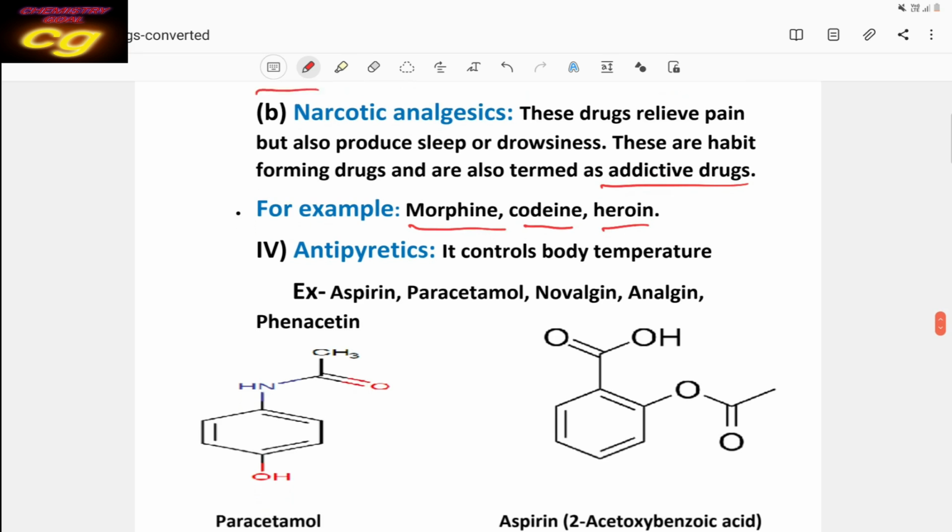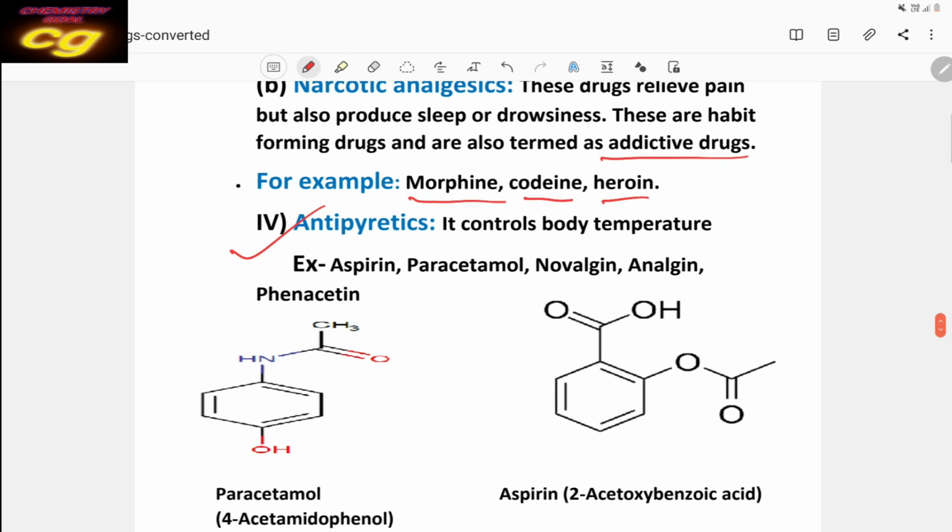Then antipyretics, a very important medicine. Antipyretics control body temperature. When we have fever, the fever can be reduced and controlled by using antipyretics. Analgesics relieve only body pain, but antipyretics reduce body temperature. What are these? Aspirin, paracetamol, Novalgine, Analgin, Phenacetin. These are very important antipyretic drugs. Again, I am repeating: aspirin, paracetamol, Novalgine, Analgin, and Phenacetin.